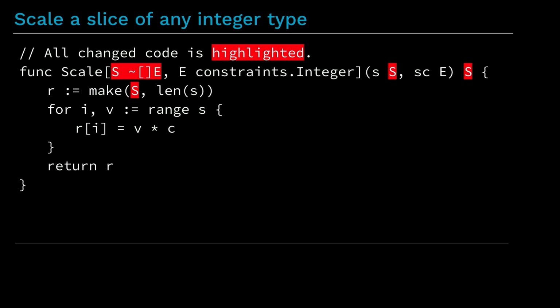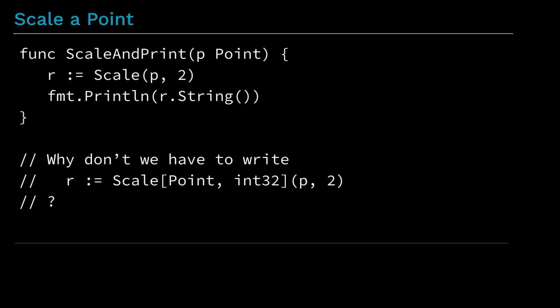The first argument has to be a slice of some integer type. The only change to the body of the function is that now we pass S rather than slice of E when we call the make function. This new function acts the same as before if we call it with a plain slice. But if we call it with the type Point, we now get back a value of type Point, and that's exactly what we want.